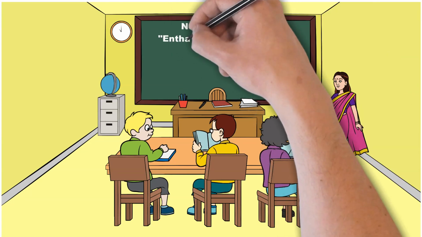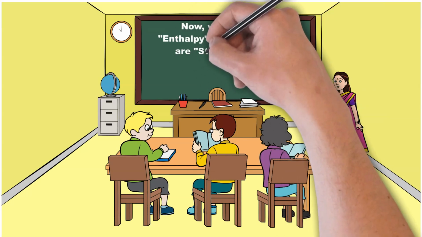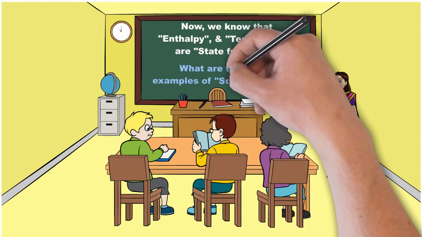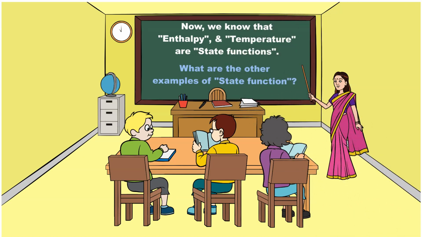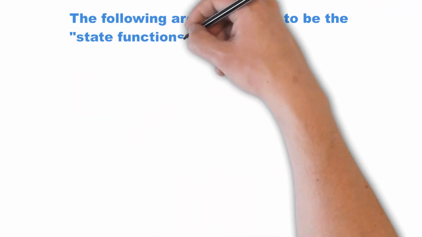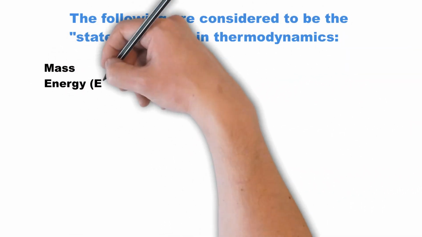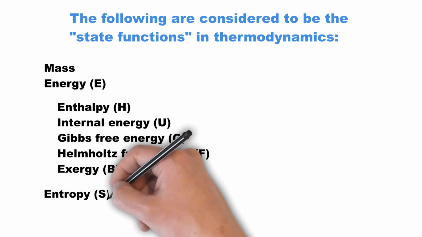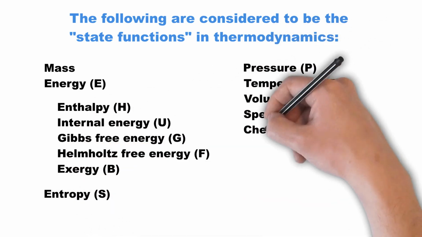Now, we know that the quantities such as enthalpy and temperature are state functions. What are the other examples of state function? The physical quantities such as mass, pressure, temperature, volume, and specific volume are the state quantities.